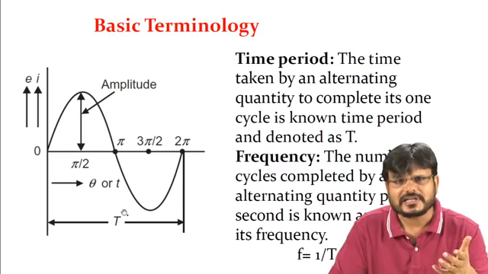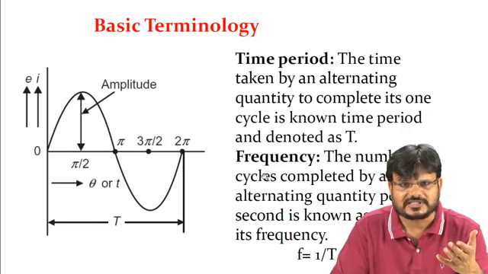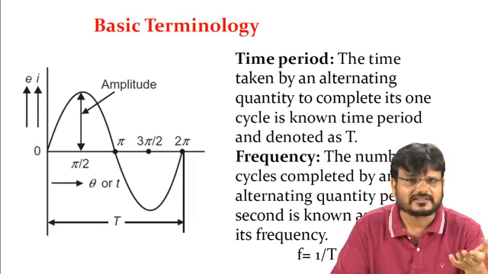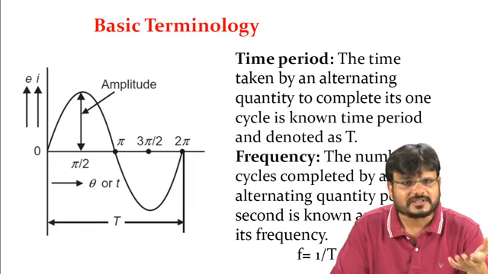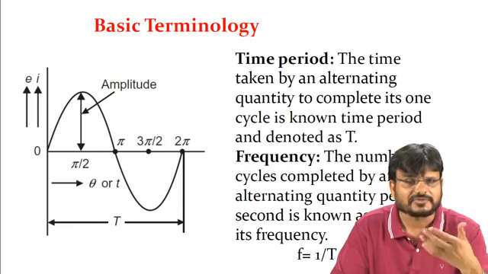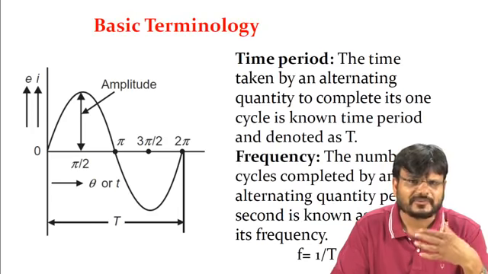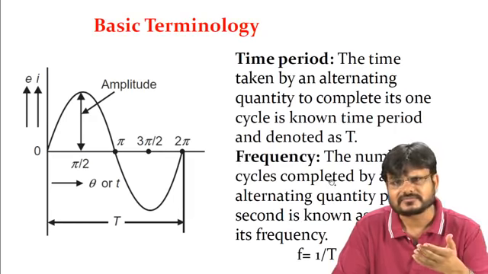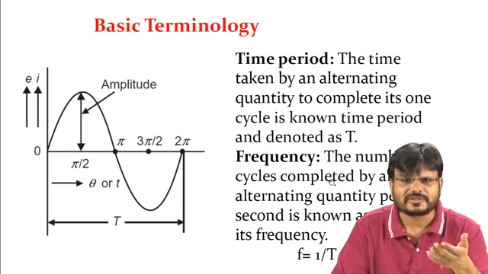Another term that you have to understand is frequency. It is a very simple term, and as you know, the frequency of the AC supply in India is 50 Hertz. Similarly, the frequency of the AC supply in the USA is 60 Hertz. There are some reasons for the effects of 50 Hertz and 60 Hertz. We will discuss in further lectures what the effect of this frequency is.